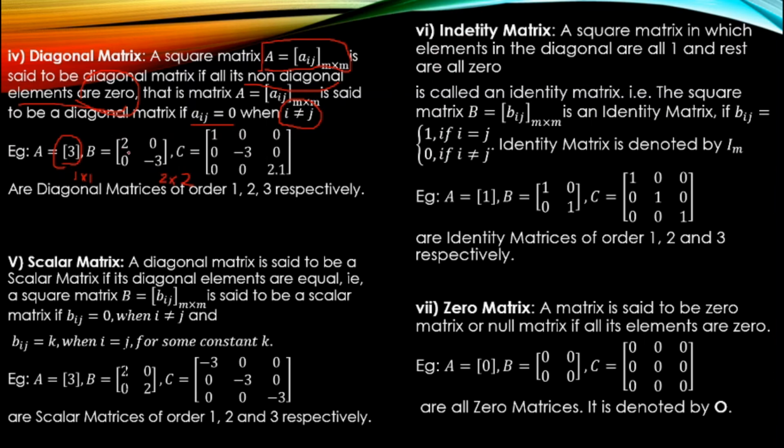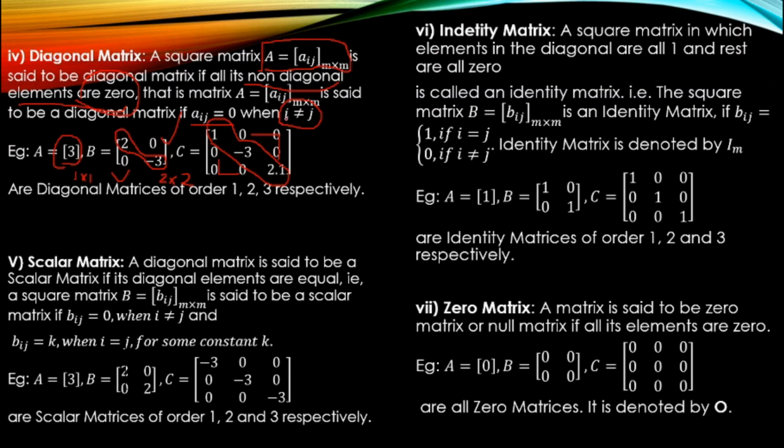Now this is a diagonal element. What about the non-diagonal elements? Yes, it is 0. So we call this a diagonal matrix. Now one more example, a 3 by 3 matrix. Here our diagonal elements have some values and the non-diagonal elements are 0. So that means this is a diagonal matrix.